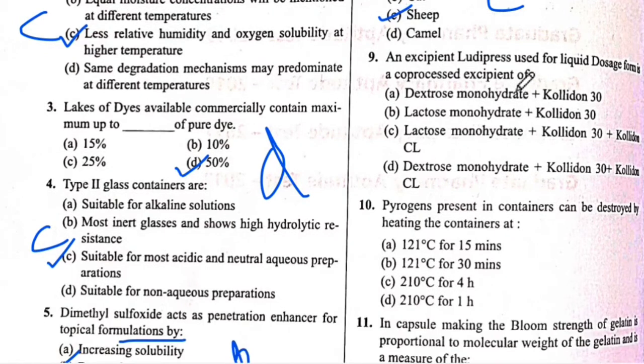An excipient used for liquid dosage form is co-processed excipient of. The answer is C. Lactose monohydrate plus Calodon 30 plus Calodon CA. The answer is C. Next is 10 question number.